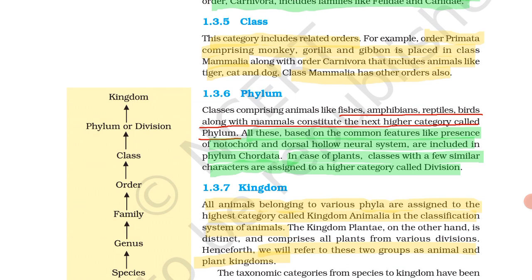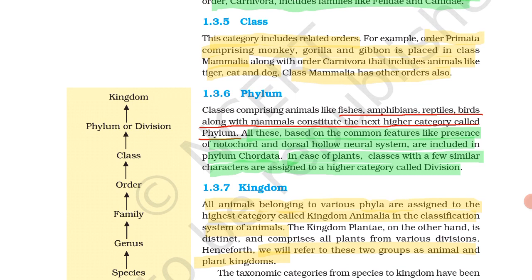All these, based on common features like presence of notochord and dorsal hollow nerve cord system, are included in phylum Chordata. How can we identify chordates? They have notochord and dorsal hollow neural system. In case of plants, classes with a few similar characters are assigned to a higher category called division.